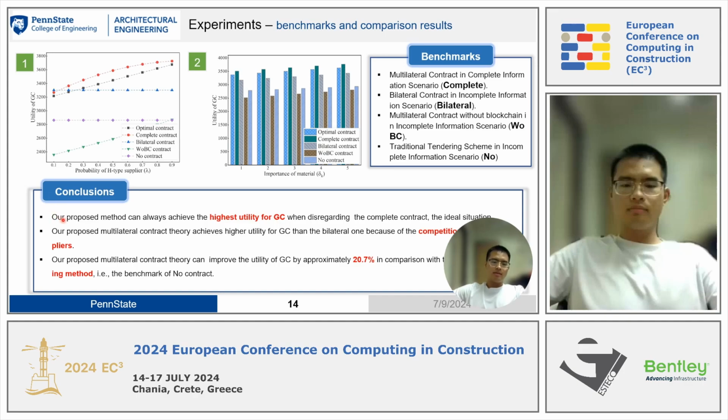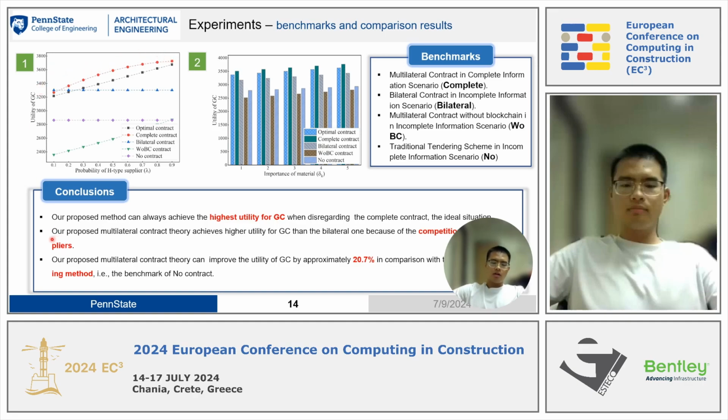The first one is that our proposed method can always achieve the highest utility for GC when disregarding the complete information contract. Since that contract is the ideal solution, it can be like this one, the red circle one, since this can be deemed as the upper bound of the comparison methods.